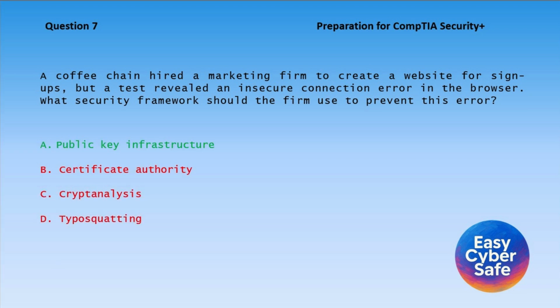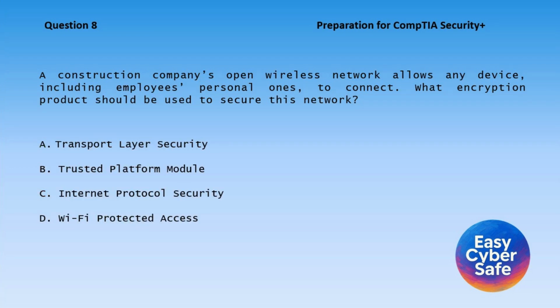Correct answer, A. Public key infrastructure. PKI provides a framework with certificate authorities and digital certificates to validate identities and secure connections, preventing insecure connection errors. A certificate authority issues certificates, cryptanalysis cracks codes, and typo squatting exploits domain similarities, none of which address connection security directly.